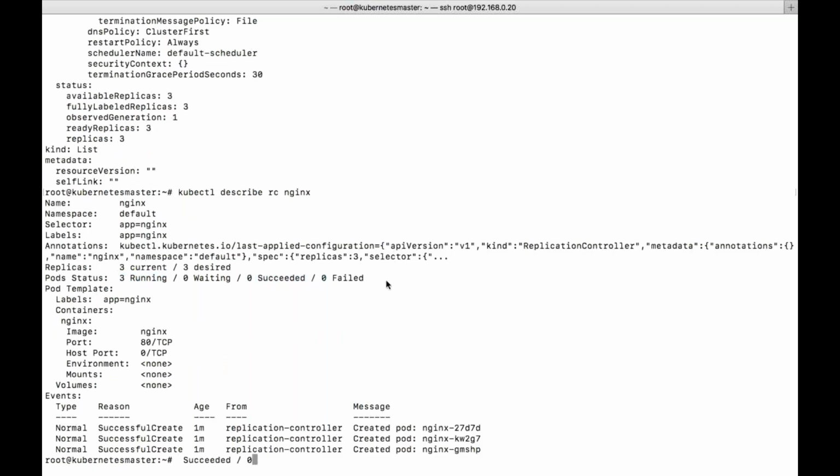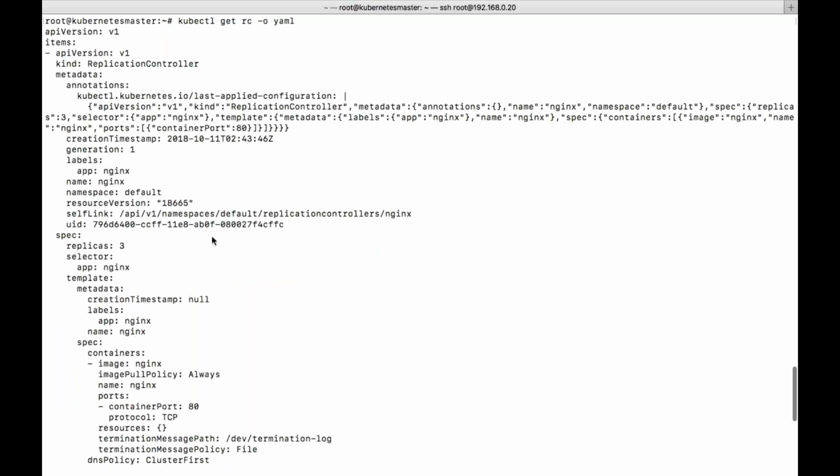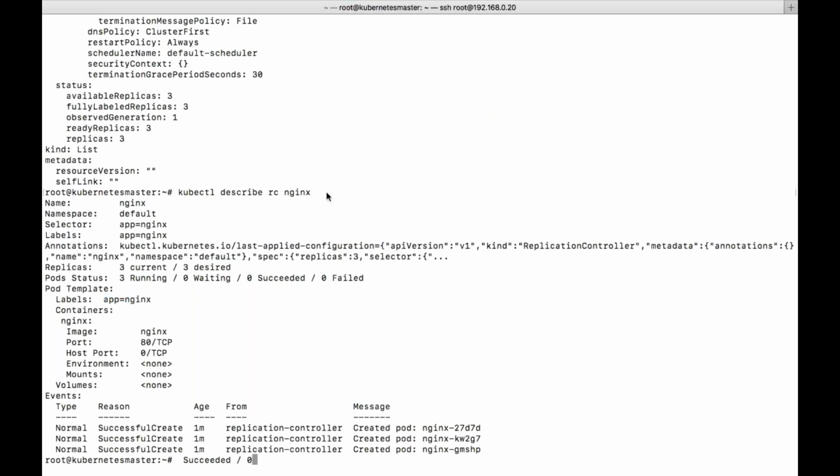So this pod template label is so important. App is equal to Nginx. So that is what we have specified in the template. Okay. So now let us do the experiment. I need to show you whether it will really recreate the pod or not.